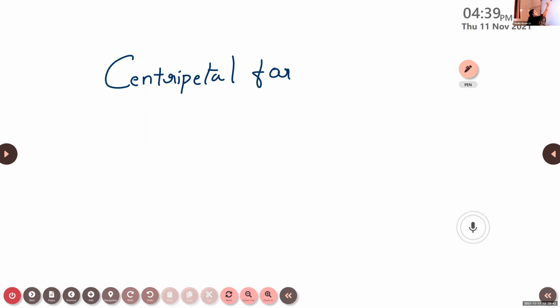Centripetal force. You can write the definition in your own words.